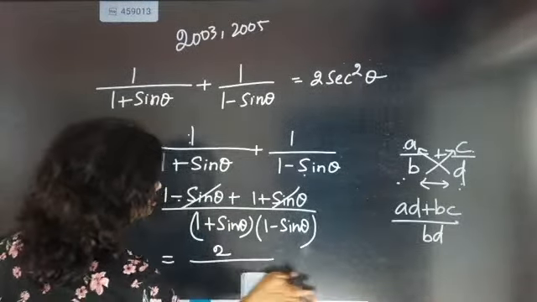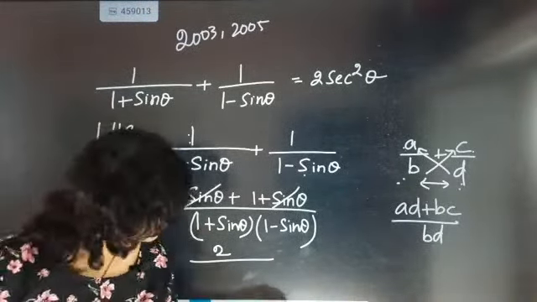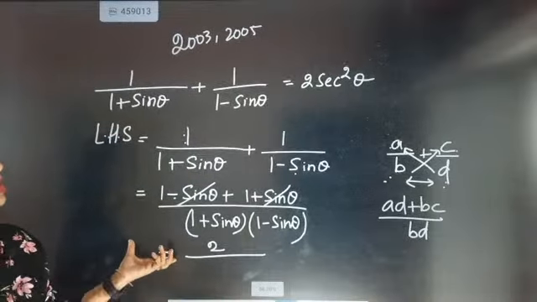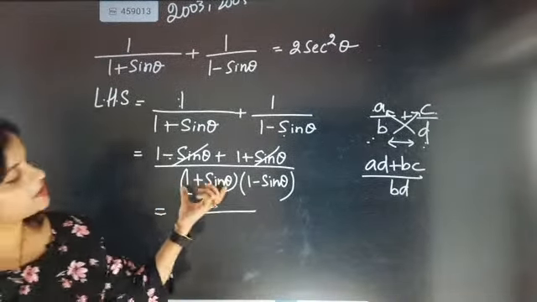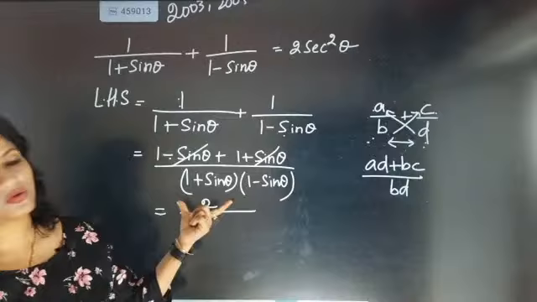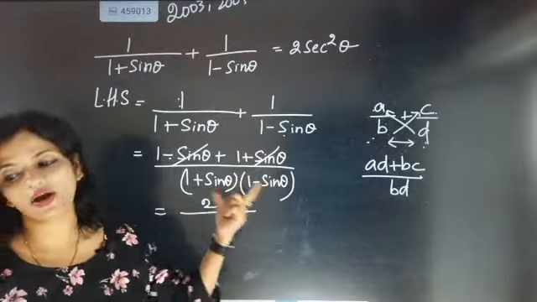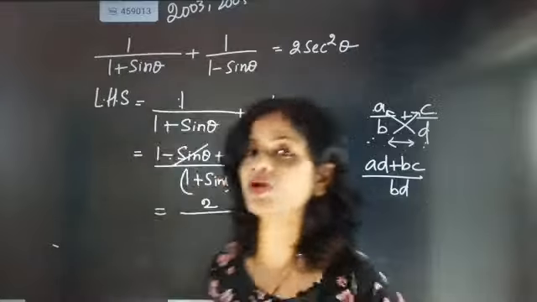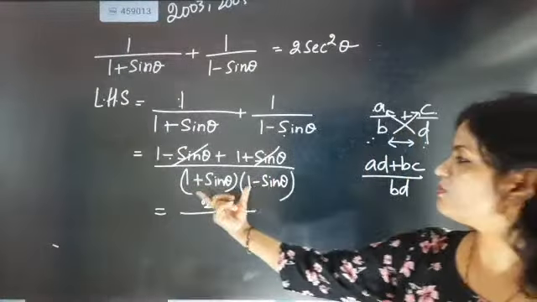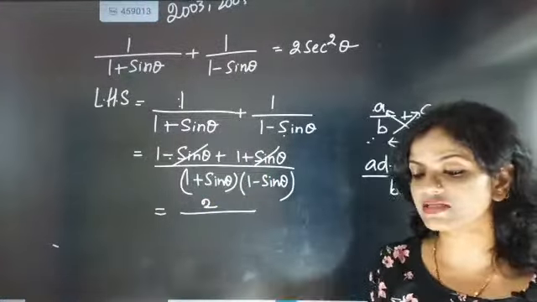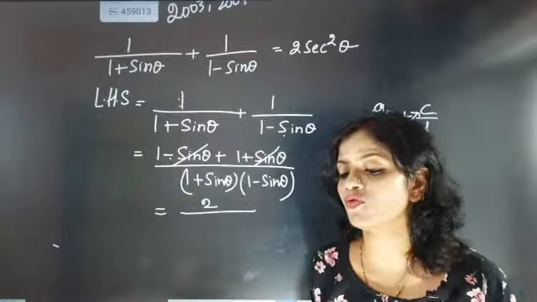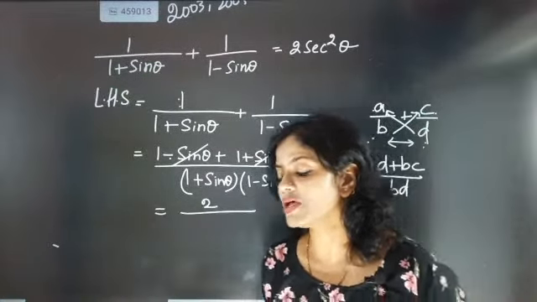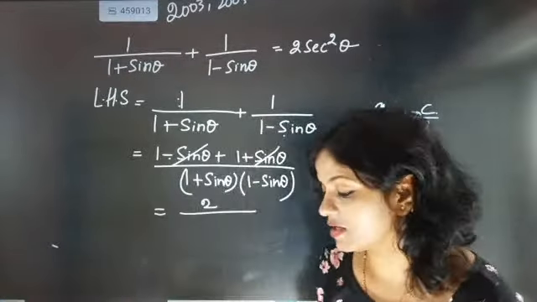Now the denominator section, you see, isn't it reminding you about any identity formula? Tell me, which identity formula is it reminding you about? 1 plus sine theta, 1 minus sine theta. I want my children to analyze it. Let's see who can grasp it so fast and tell the answer. 1 plus sine theta, 1 minus sine theta.